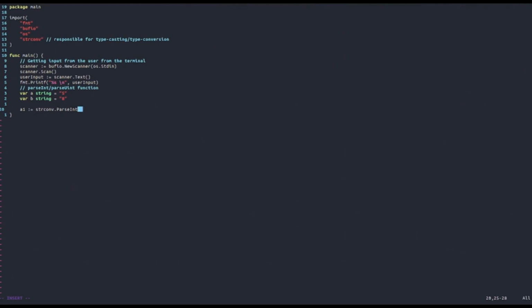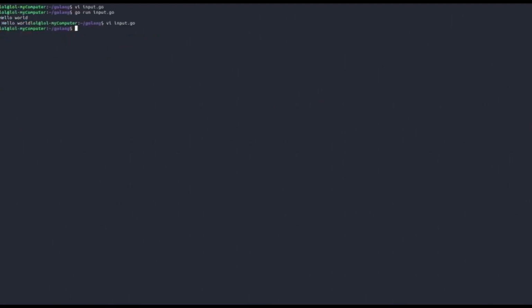The first one is the string, in this case a. The second one is the base of the representation. In this case, we want it to be represented in base 10. And then the third argument is the bit size. So let's suppose that we want just a regular 64-bit integer. Now let's do the same for b, so let's just replace the b's with a's. And now for example, let's sum them and set c equal to a1 plus b1. And now let's just print c.